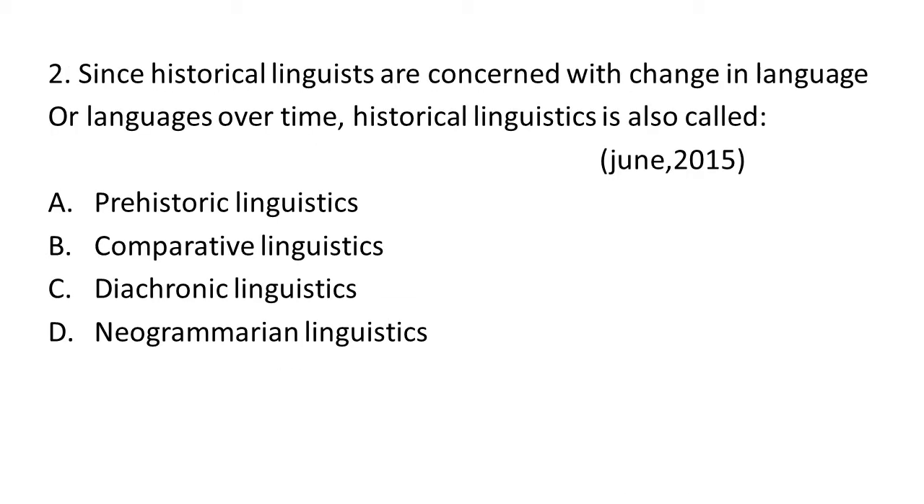Coming to the second question, it is that since historical linguists are concerned with change in language or languages over time, historical linguistics is also called. We just read that when we read the language or language change over time, it is the diachronic change. So here historical linguistics is also called diachronic linguistics. That is option C.